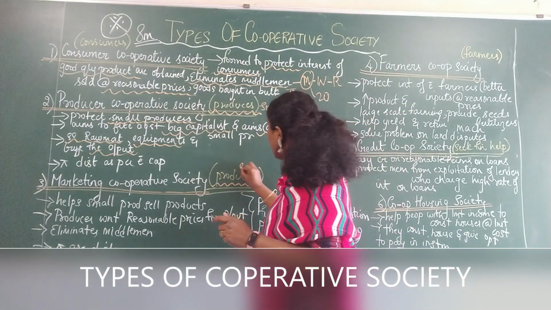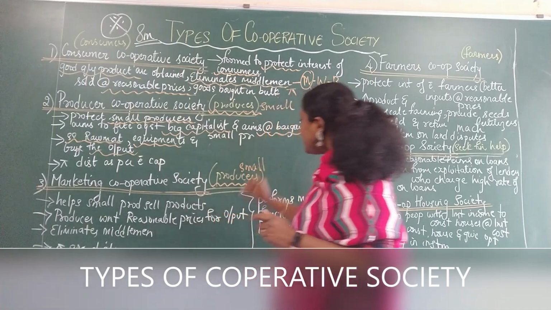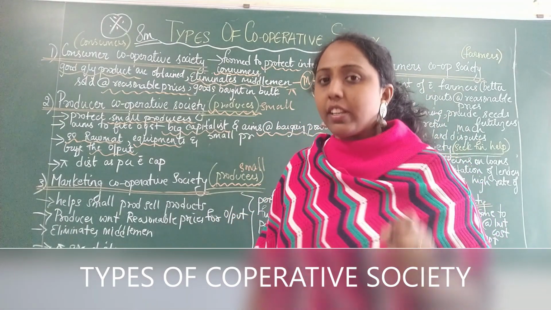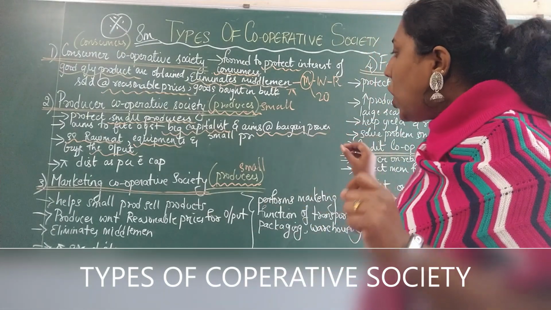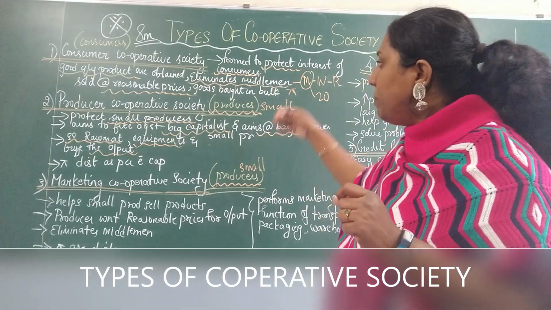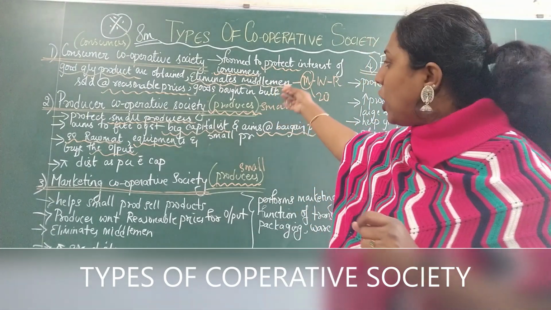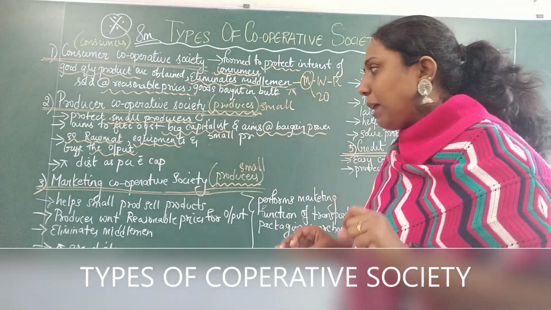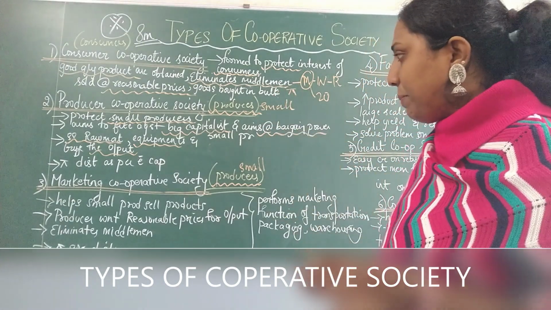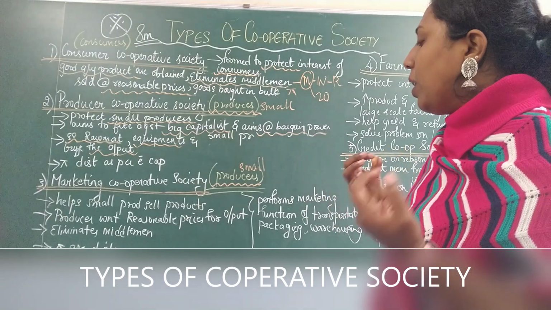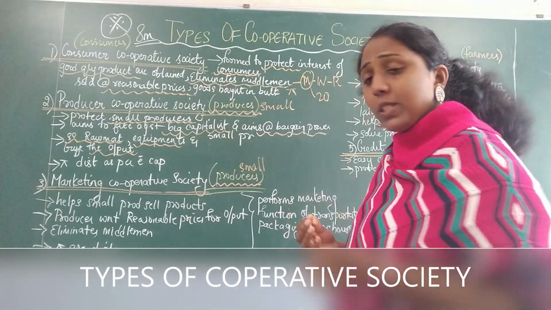It's protecting small producers. Again I will write here. Who is it protecting? It's protecting the interests of small producers. From whom? From big capitalists or big organizations. So what is happening? They help them to sell the products, and producers want reasonable prices for output.